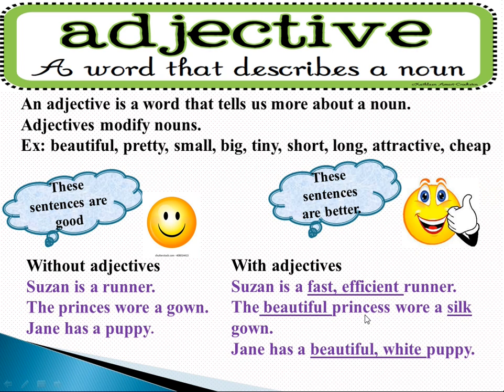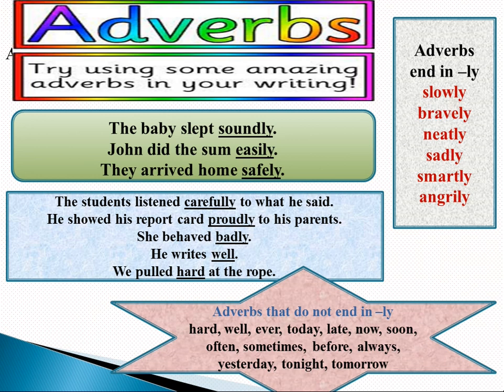Then we'll move on to the last word class, adverbs. Adverbs are words that tell us more about verbs. That means we use adverbs to modify verbs. Okay, look at these sentences. The baby slept soundly. John did the sum easily. They arrived home safely. Here in the first sentence, the word soundly tells you how the baby slept.